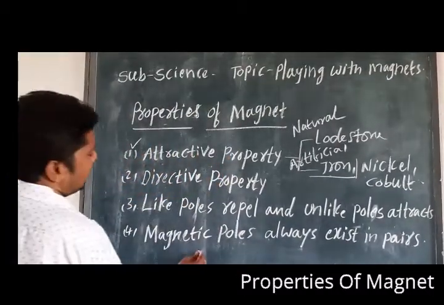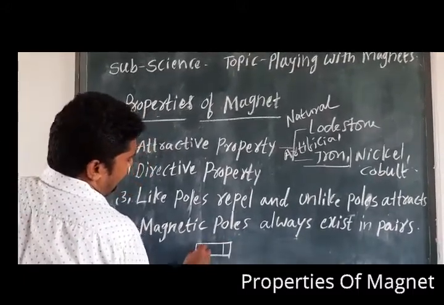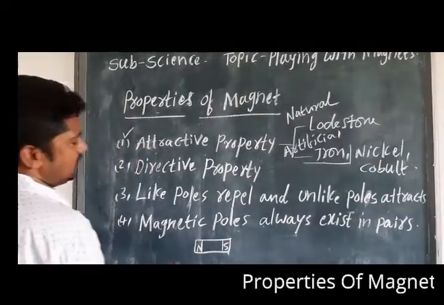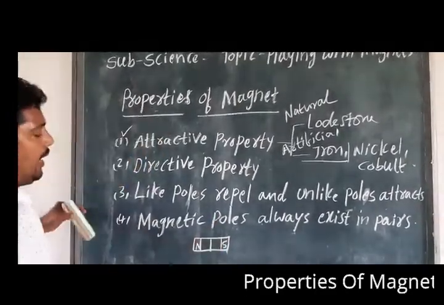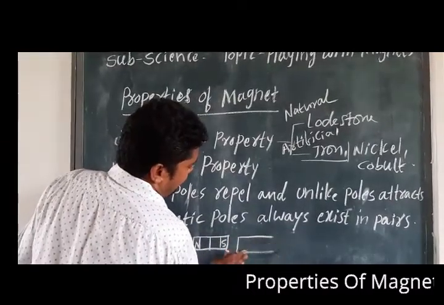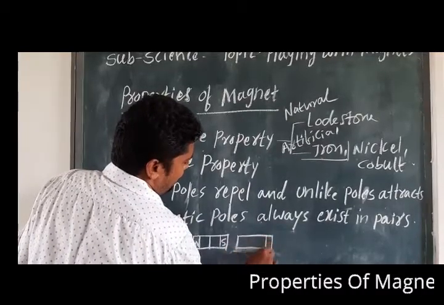For example, if I take two bar magnets, always you should show the directions. So this is the central point, and here I am going to keep one more bar magnet. See children, one more bar magnet I am going to show you.